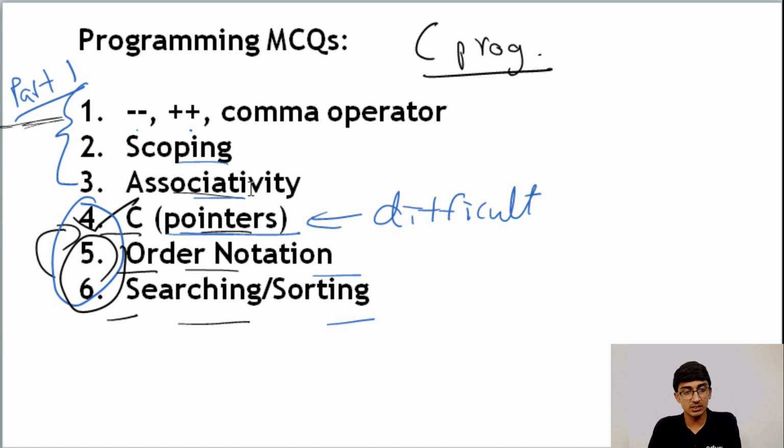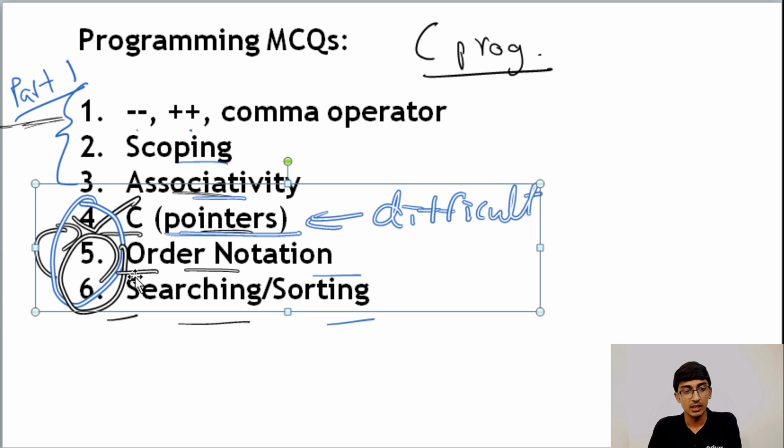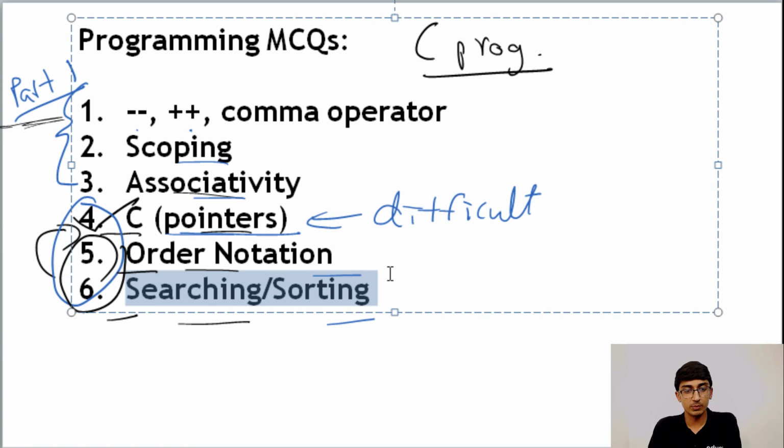What I'd suggest is for order notation and searching sorting, first go for searching sorting. Forget about order notation for now. Go for searching sorting first, and understand all of the sorts: bubble sort, selection sort, insertion sort, merge sort, quick sort. These 5 sorts, understand them to the core. Once you've understood that, then also come to binary search and linear search.